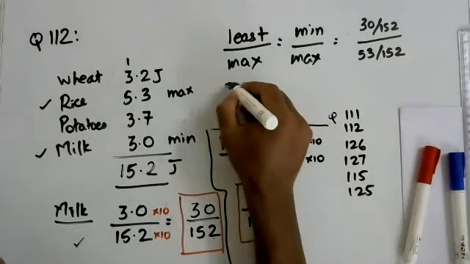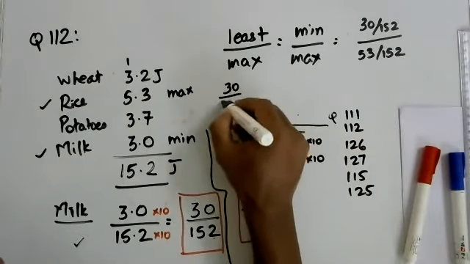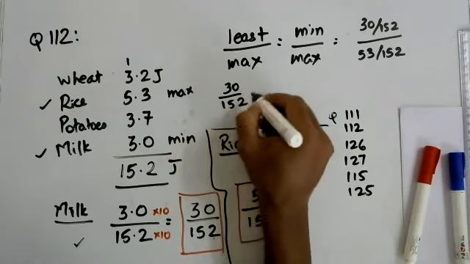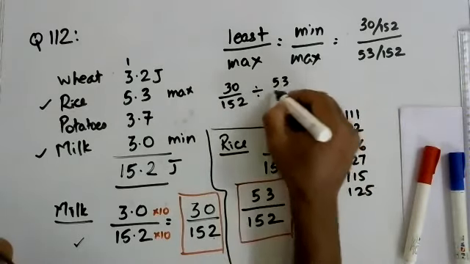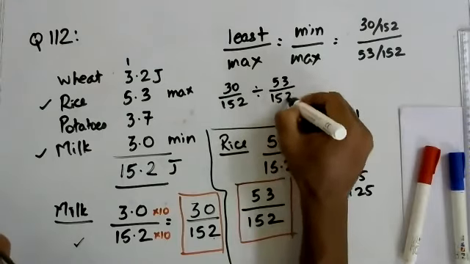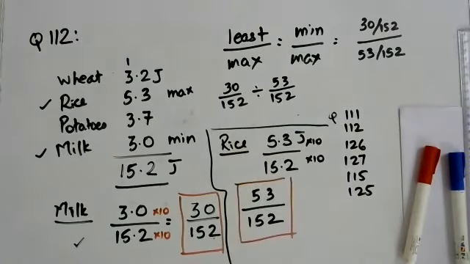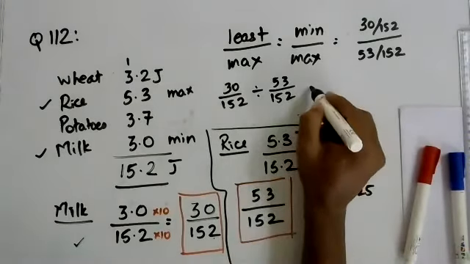So what I am doing is dividing. I can also write it like this, 30 by 152 divided by 53 by 152. The reciprocal. Now some of you are remembering what you have to do. But do you know why?